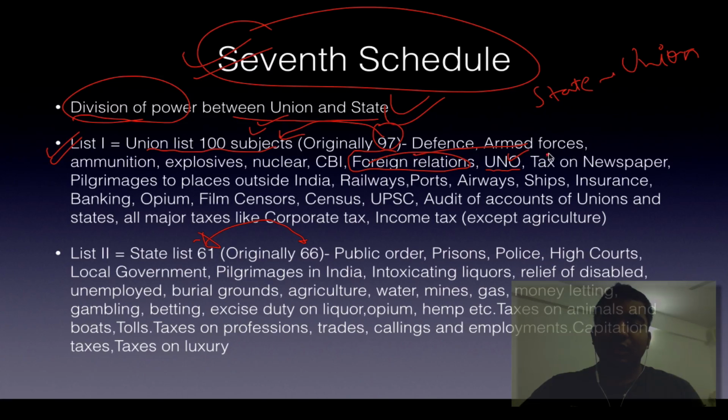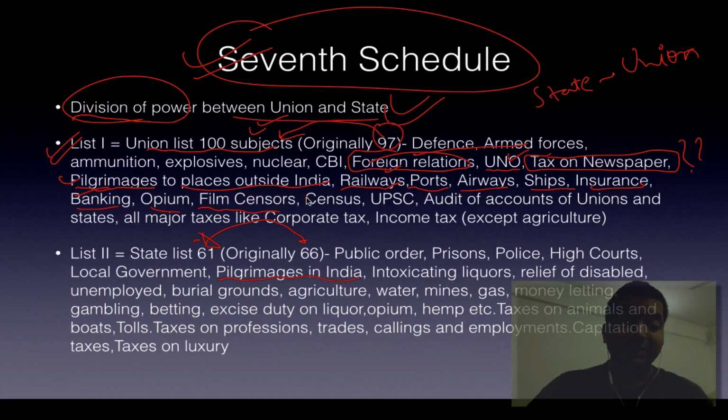Then United Nations Organization. The surprising part is tax on newspaper. Are you kidding me? Seriously, tax on newspaper. Anyways, pilgrimage to places outside India. Pilgrimage in India is in the state list, pilgrimage outside India is in the union list. Then railways, obviously we have the railway budget, ports, airways, any mode of transit, ships, insurance, banking, opium, film, censors, census, UPSC, audit of accounts of unions and states, and all major taxes like corporate tax, income tax.